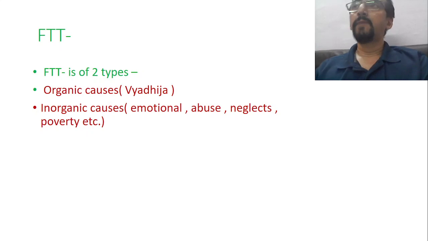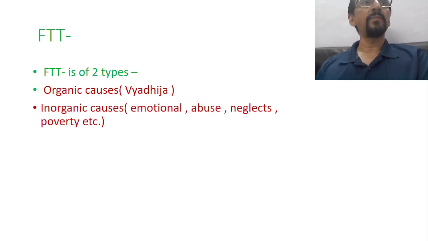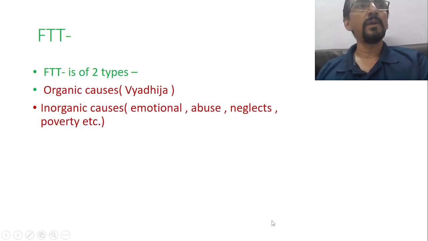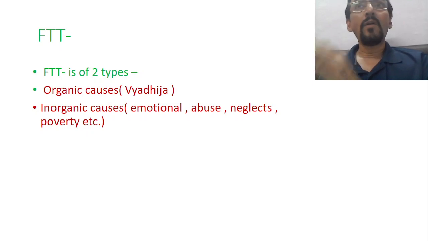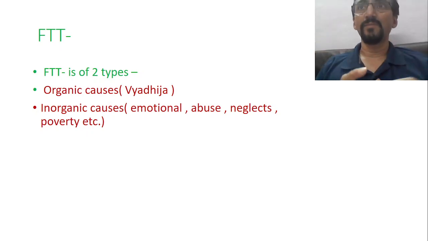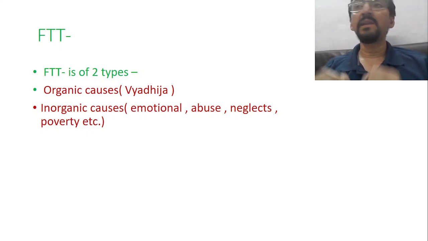Organic cause means the child is having failure to thrive, the growth chart is not proper. The cause is different disorders. It may be a chronic metabolic disorder, it may be a chronic developmental delay, or it may be some of the chromosomal disorders, it may be because of some of the musculoskeletal problems, it may be because of some of the hormonal problems, like hypothyroidism, or it may be because of some pituitary gland problems, it may be some of the nutritional problems, it may be because of some deficiency problem like rickets and other vitamin D deficiencies. So all such conditions are included under the organic causes, and Ayurveda considers this under the Vyadija Phakka.